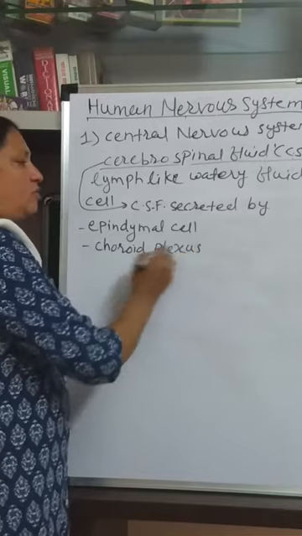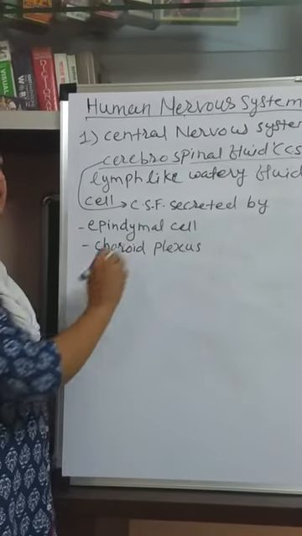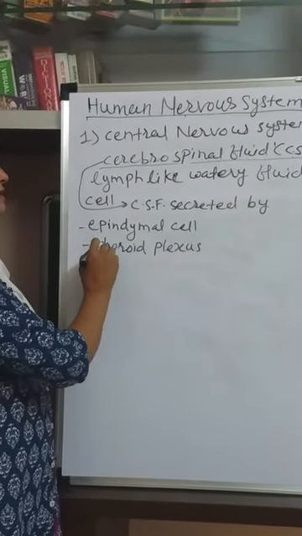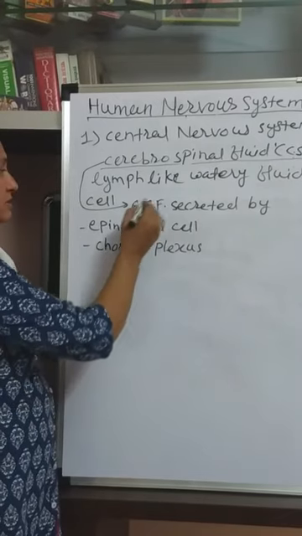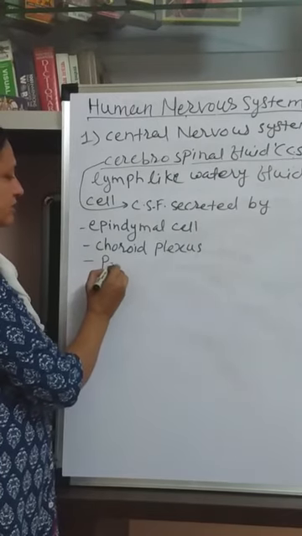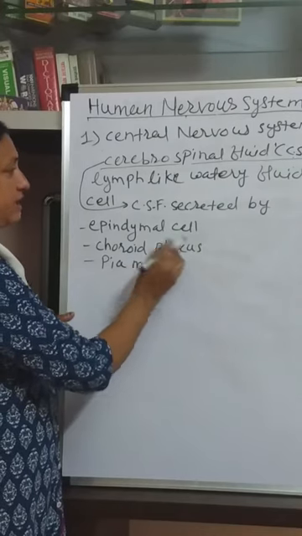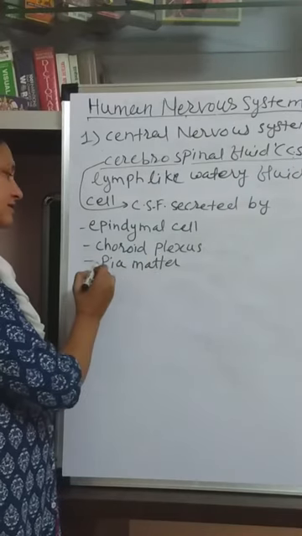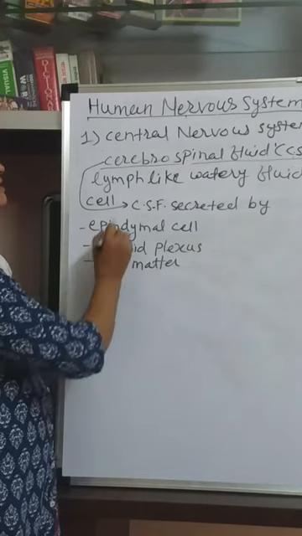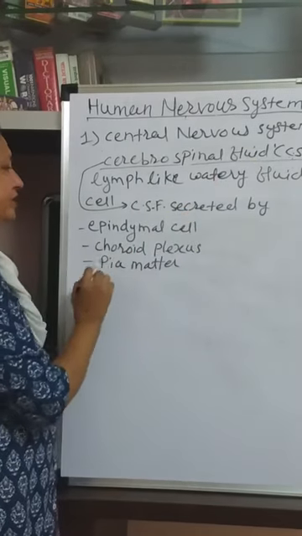The cells of the choroid plexus and ependymal cells particularly secrete the CSF, and also the cells of pia mater, the innermost membrane. These cells also secrete the cerebrospinal fluid, CSF.